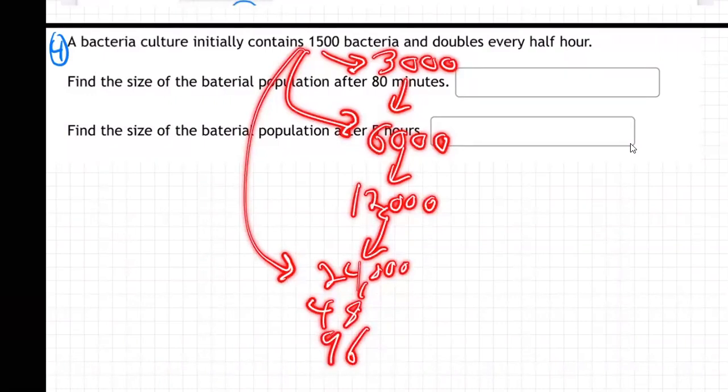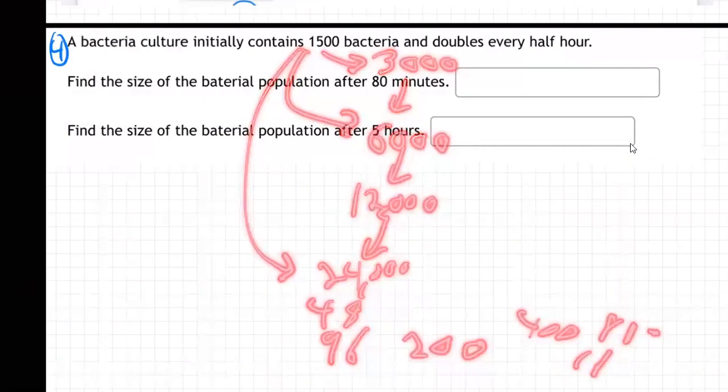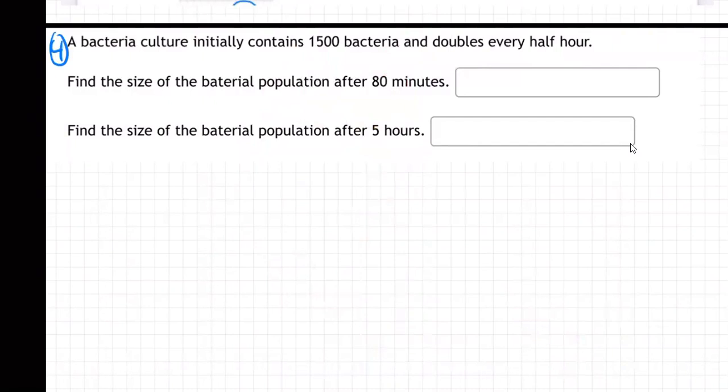96,000. Basically, the next one would be like 200,000, because that's basically 100,000. 3.5 hours later, 200,000. Then 400,000, that's 4 hours later. And then basically 800,000, 4.5 hours. 5 hours, there's 1,600,000. This is exploding. Are you feeling it? This is exponential growth at its best. The population is exploding. This is what they mean when they say exponential growth. It's dangerous, it's powerful, right?